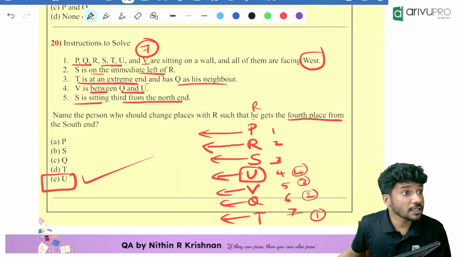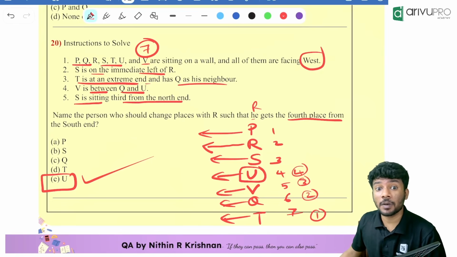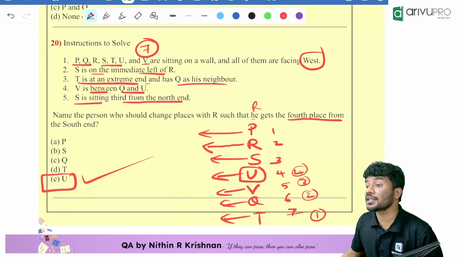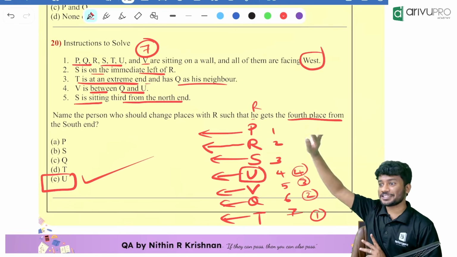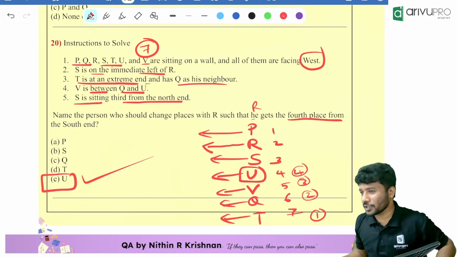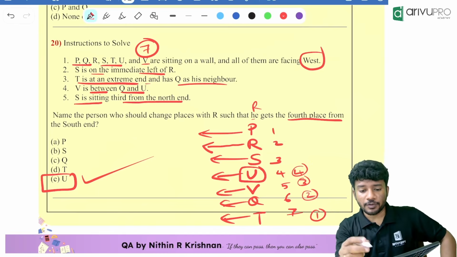Sir, one small trick, west, we can treat it the same way as north. Yes, you can also treat it in the same way as north, but they are mentioning the south end and north end. That time you should also change that north end and south end accordingly. That's why I didn't do it that way. Okay, yes. So once again, can you explain, sir? Yes, ma'am, I can do that.